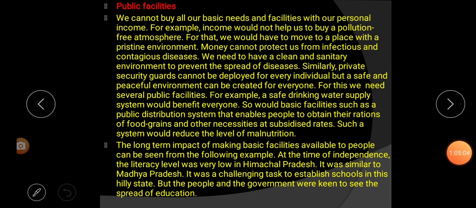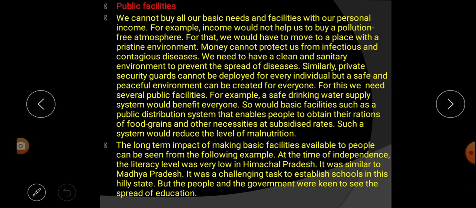Next paragraph. The long-term impact of making basic facilities available to people can be seen from the following example. At the time of independence, the literacy level was very low in Himachal Pradesh, similar to Madhya Pradesh.